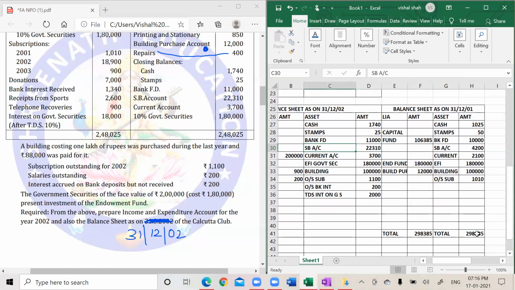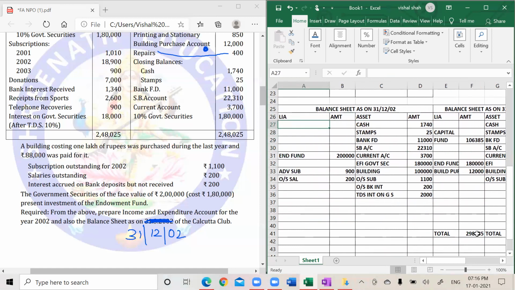Perfect. Second effect will go in closing balance sheet capital fund. I'll write capital fund here, and here I'll write 1,06,385.